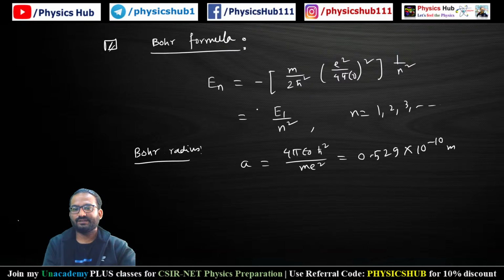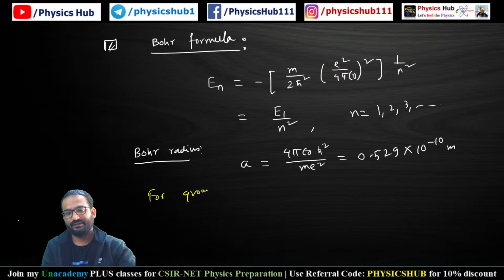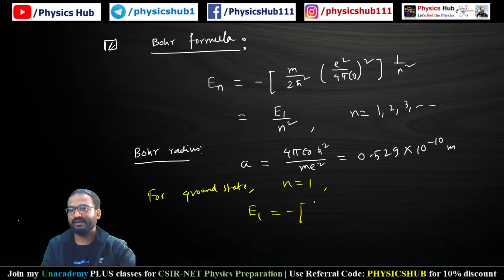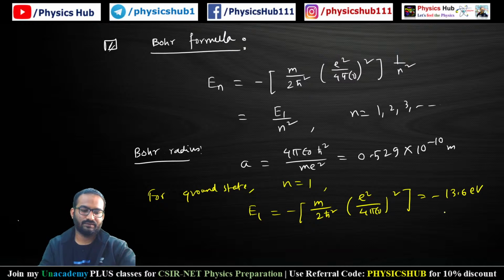Now this is the expression of the energy of the hydrogen atom. So for the ground state, what will be the energy? For the ground state, we know n equals 1. Then what will be the value of E1? E1 will be equal to minus m/2ħ² times (e²/4πε₀)², and it has been found to be minus 13.6 electron volt.